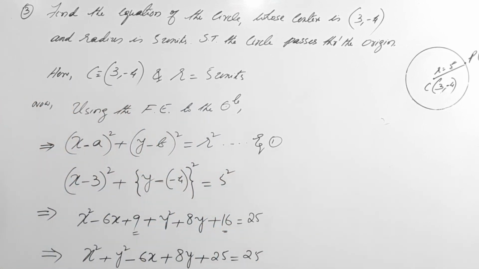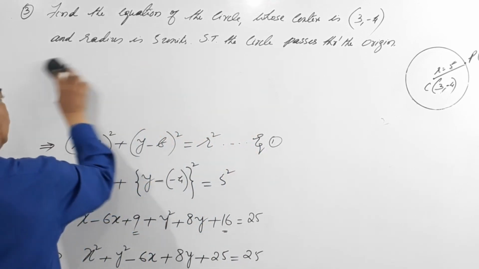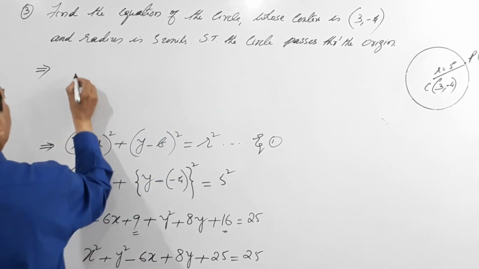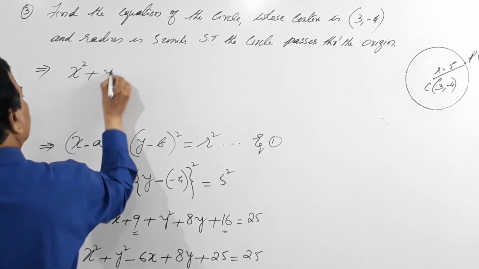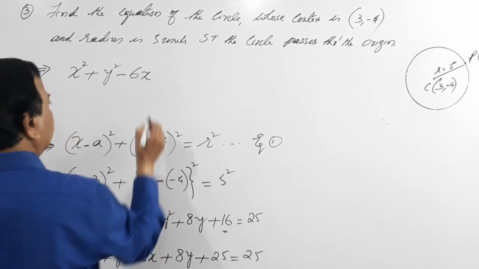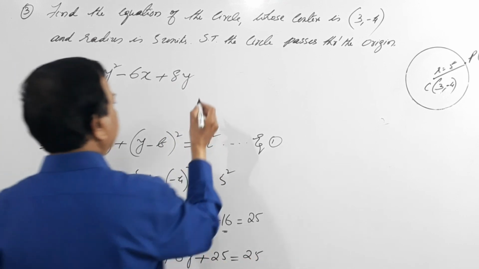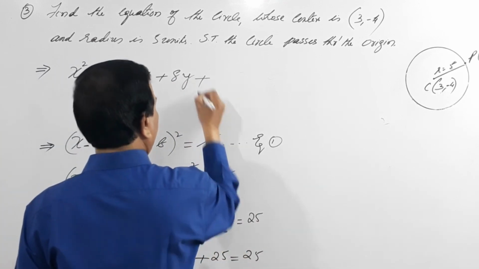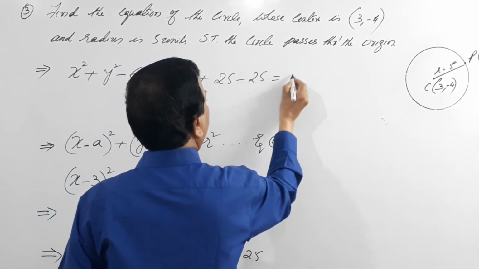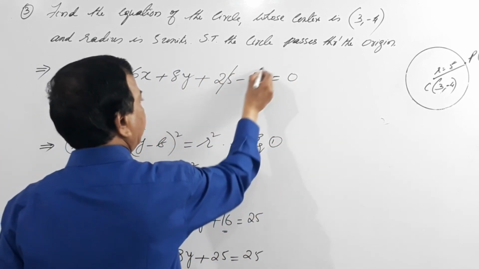If I bring this 25 towards the left hand side, it becomes minus 25. So x square plus y square minus 6x plus 8y plus 25 minus 25 equals 0. I brought this 25 to the left hand side. So what happens? Plus 25 minus 25 cancels.